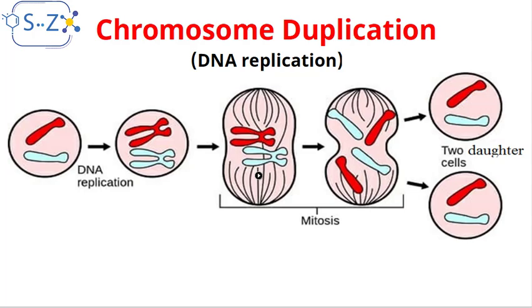So due to DNA replication, the chromosomes will become made of two chromatids again, and they will be a part of a new mitosis to give two daughter cells. Again, each daughter cell will pass through another interphase to make another DNA replication, duplication, to allow it to make a new mitosis, and so on.